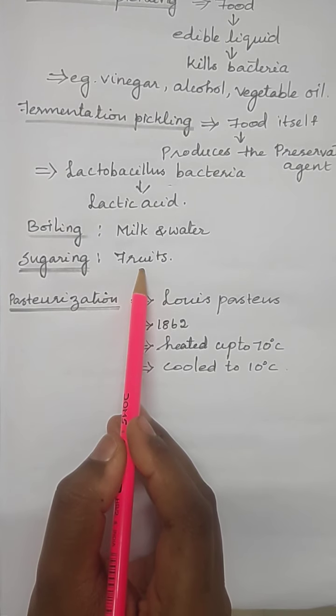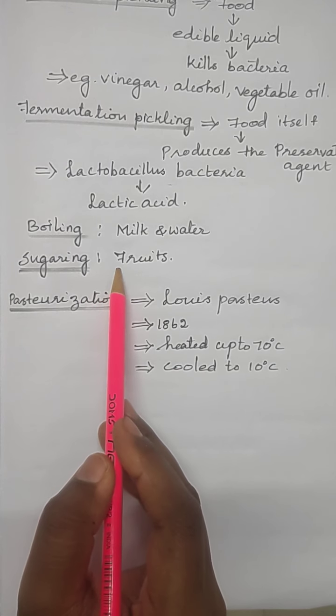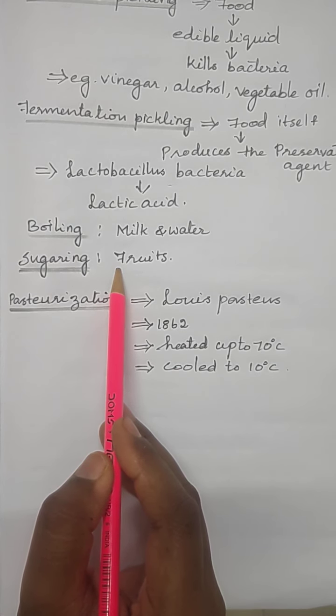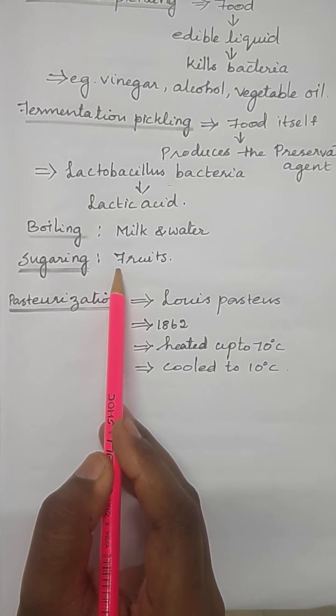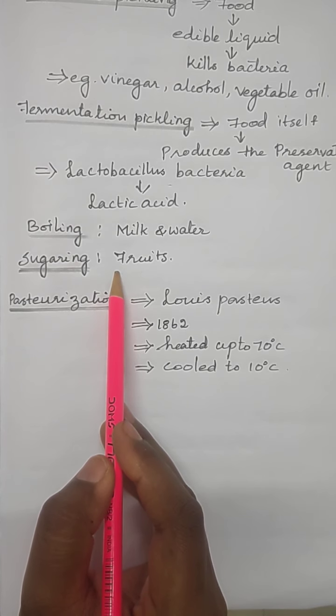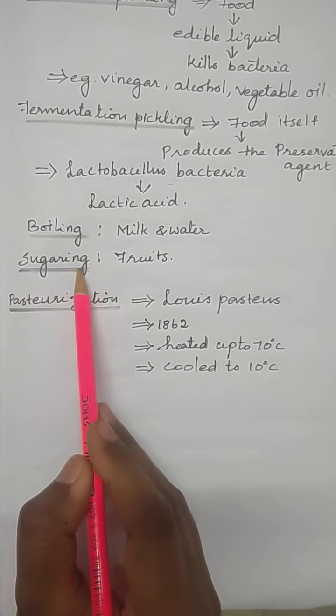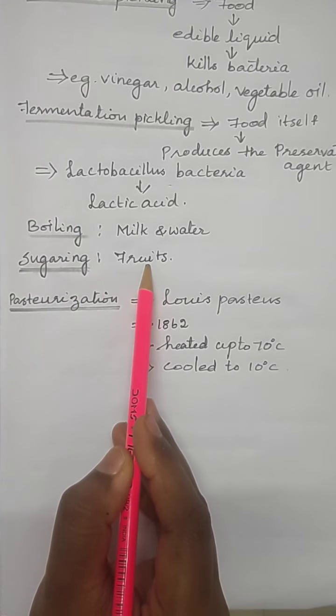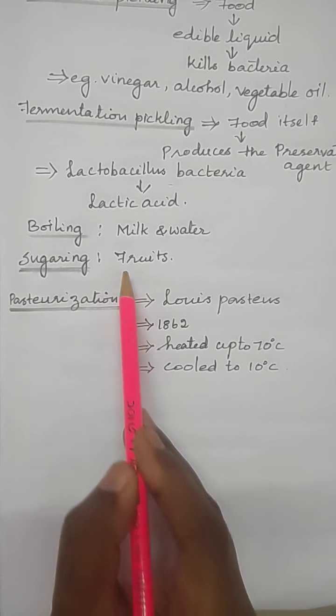In syrup form or crystallized form, sugar can be used here. Did you understand sugaring? Sugaring, example, fruits.